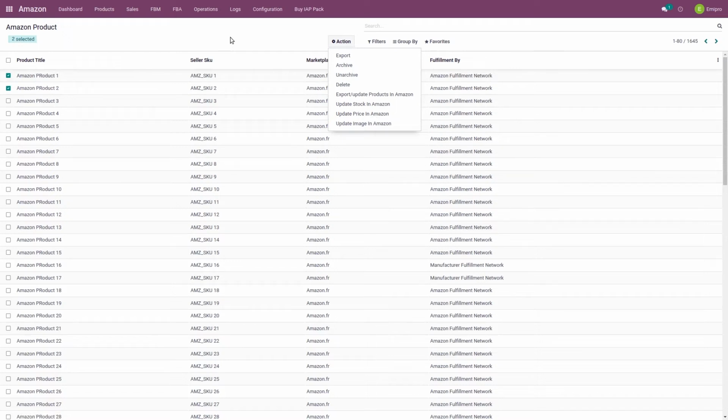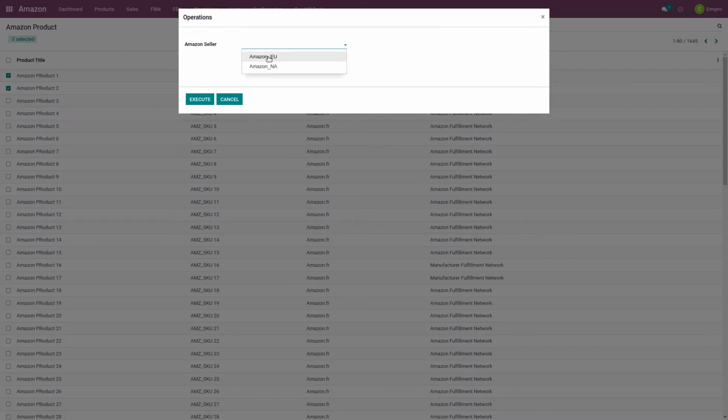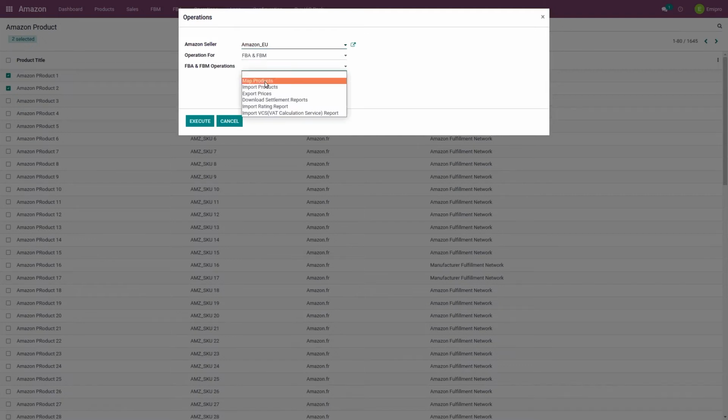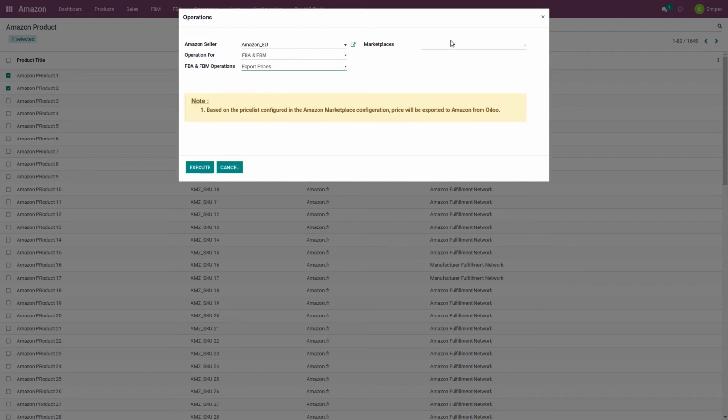Now if I want to export my prices for all the products that I have for a specific marketplace, then I can go to operation, select the seller, select the operation, export prices. I'll select marketplaces. If I want to update on multiple marketplaces, then I can select multiple marketplaces. So whatever price list I have set up in these marketplaces, based on that configuration, system will export price from Odoo to Amazon. Now once I have done with the selection, I'll click on execute operation and system will export prices in Amazon.